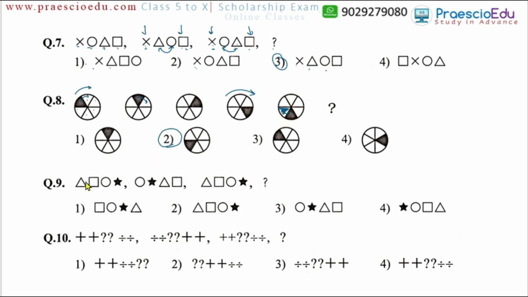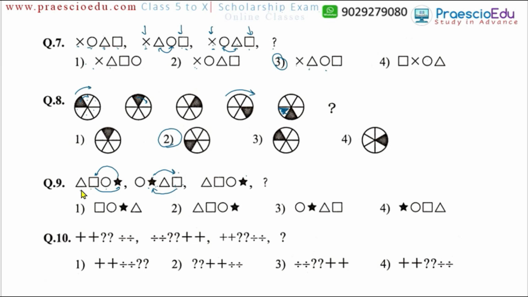Now question number 9: triangle, then square, circle, and then star. In the next term, the star is replacing the square, and the square is replacing the position of the star. After this, this term comes, and the star again moves to the square's position, and the square moves to the star position, interchanging only between these two terms, star and square.